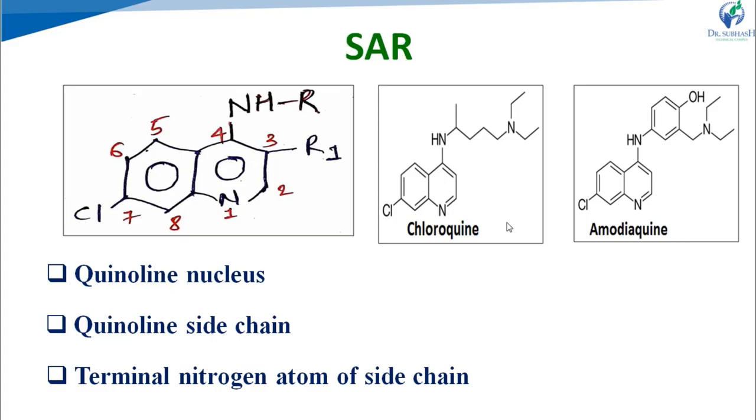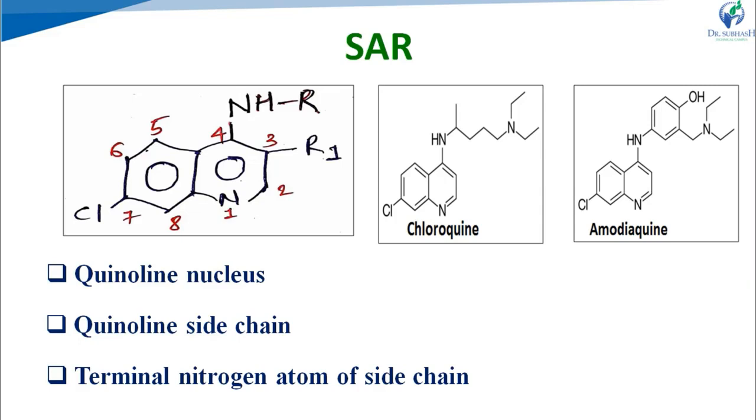Now discuss about the terminal nitrogen atom of the side chain. This one, right? In both cases, chloroquine and amodiaquine. See, it is tertiary, right? So terminal nitrogen should be tertiary form, right? Tertiary nitrogen produces the optimum activity, right? Now, if we see in chloroquine, there is ethyl group. In both, ethyl group is present on tertiary amine group, tertiary nitrogen atom, right?